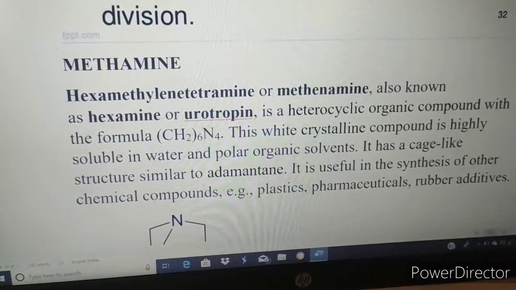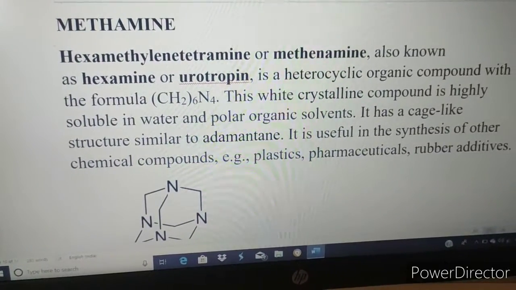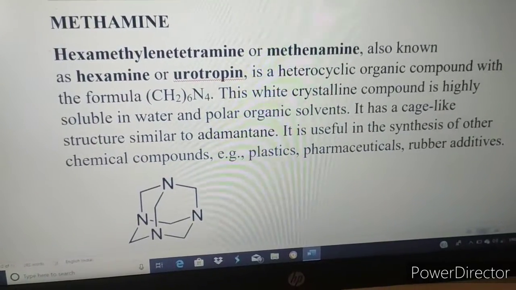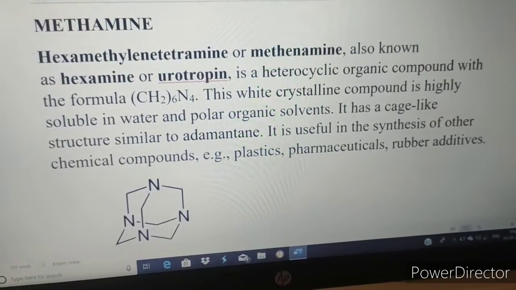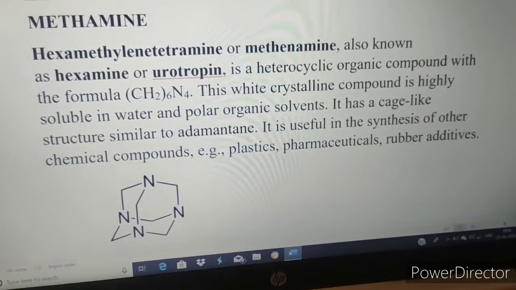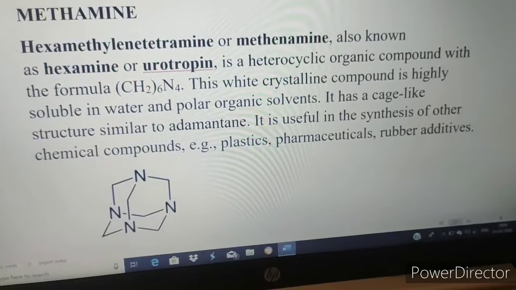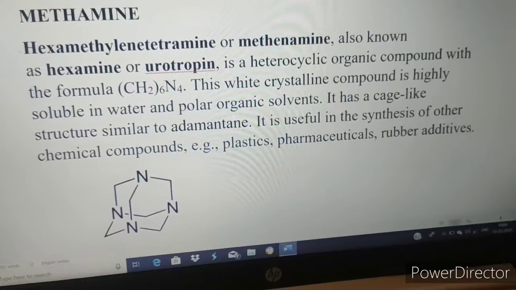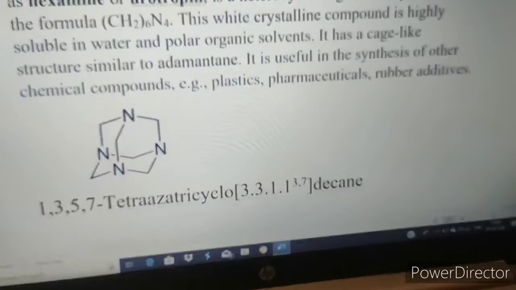The last drug is methenamine. Hexamethylene tetramine or methenamine is also known as hexamine or urotropin. It is a heterocyclic organic compound with the formula C6H12N4. This is a white crystalline powder, highly soluble in water and polar organic solvents. It has a cage-like structure similar to adamantane. It is useful in the synthesis of other chemical compounds like plastics, pharmaceuticals, and rubber additives.